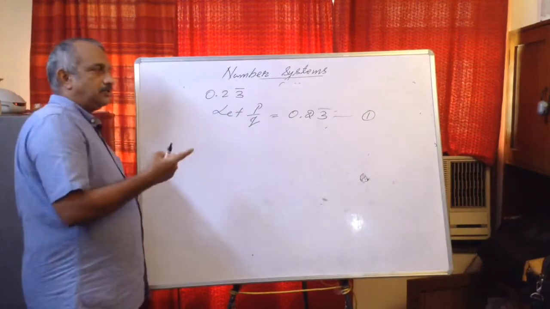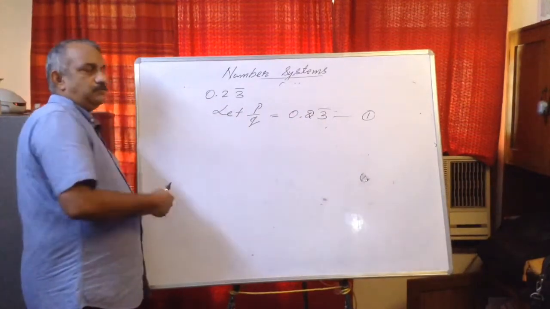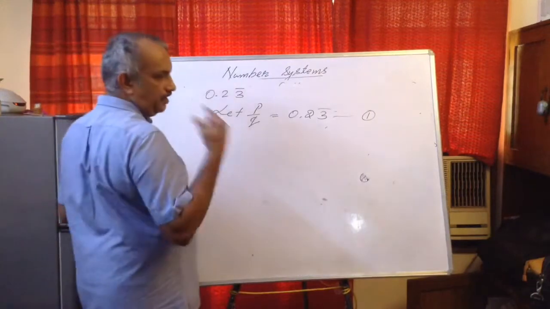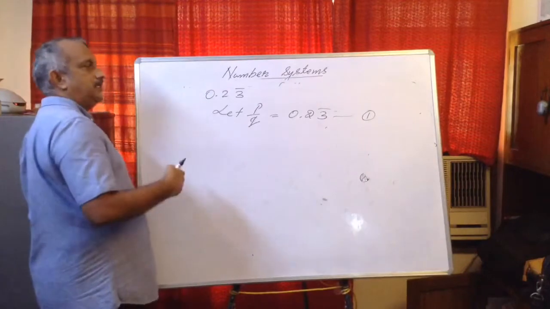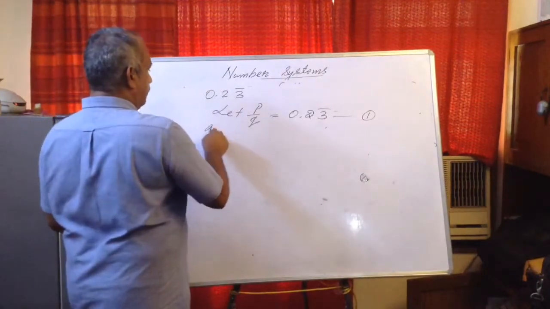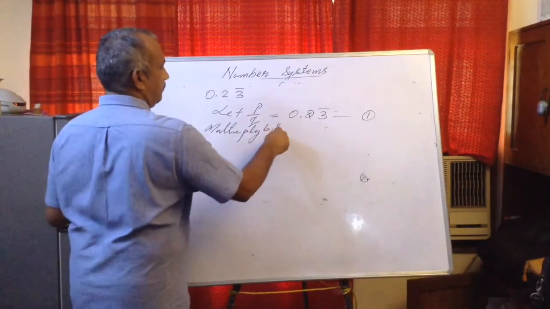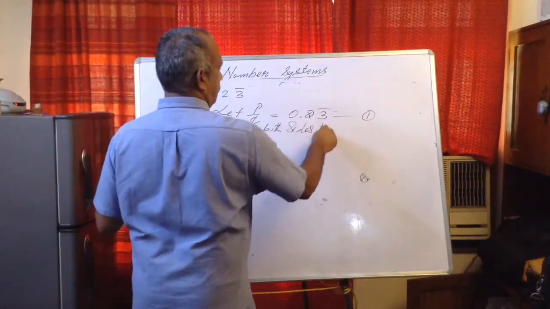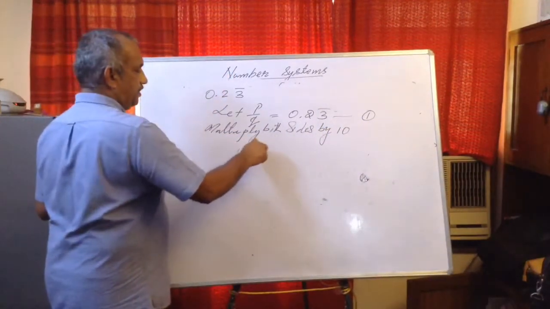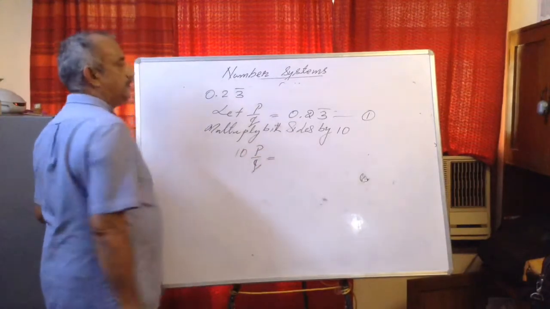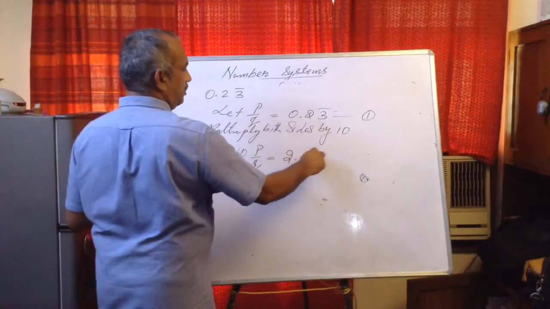One digit is not repeating, this 2 is not repeating, but still it is in the decimal part. So we'll bring that to the whole number part by multiplying by 10. If one digit is not repeating, multiply by 10. If 2 digits are not repeating, multiply by 100, etc. So multiply both sides by 10 because one digit is not repeating. So 10 p upon q is equal to 2.3 bar, since the decimal is shifted by one digit.